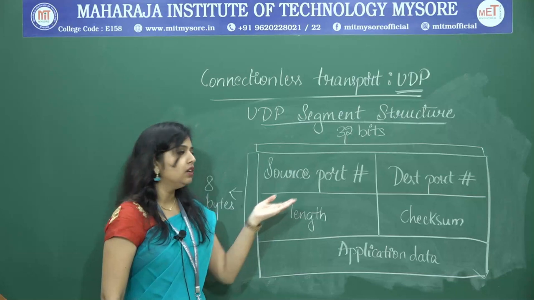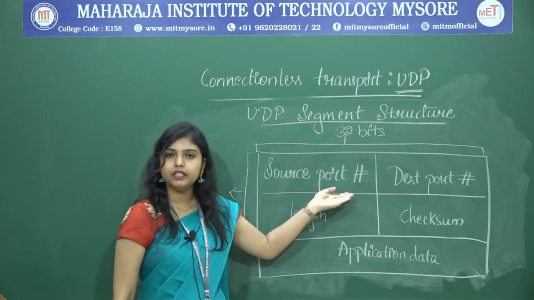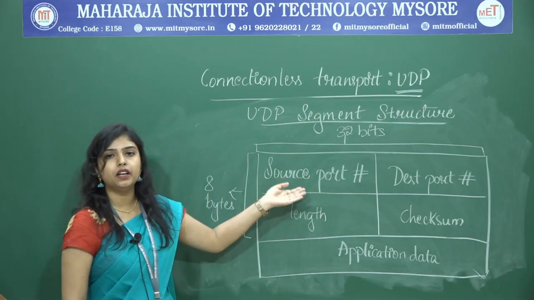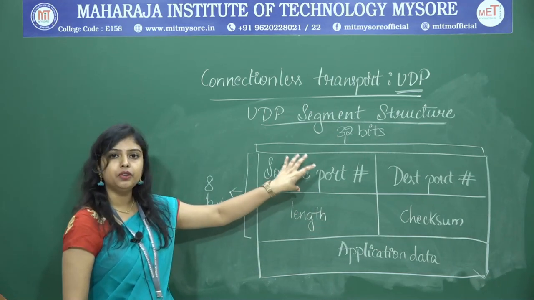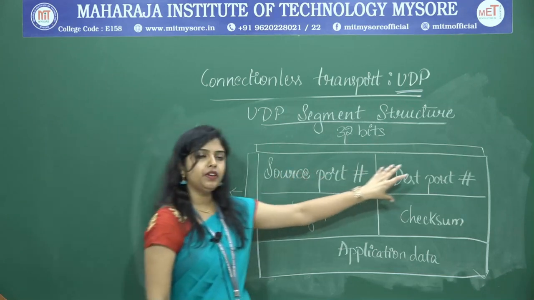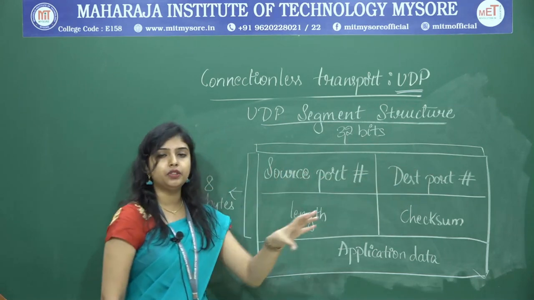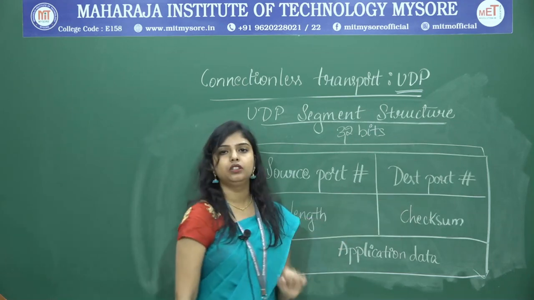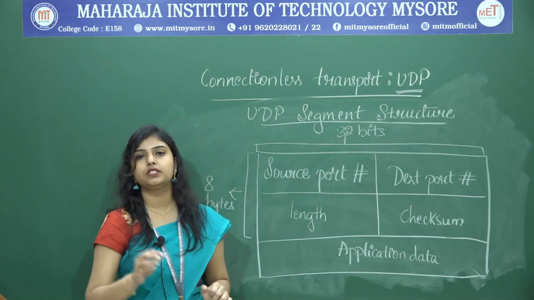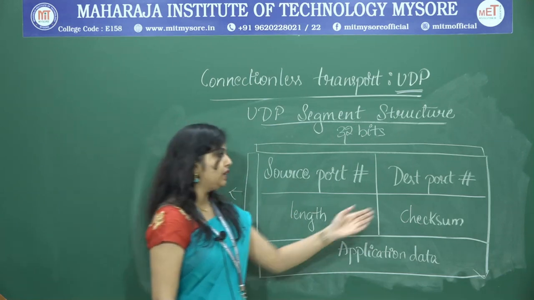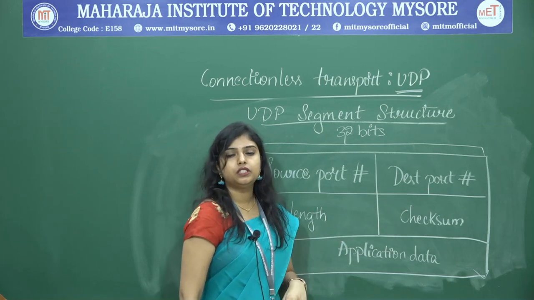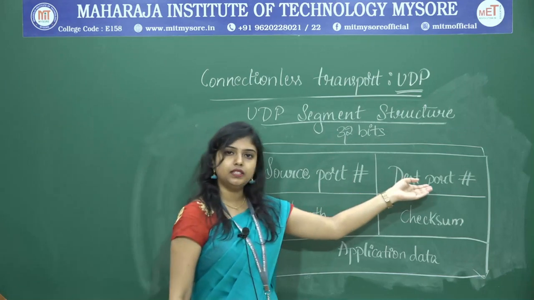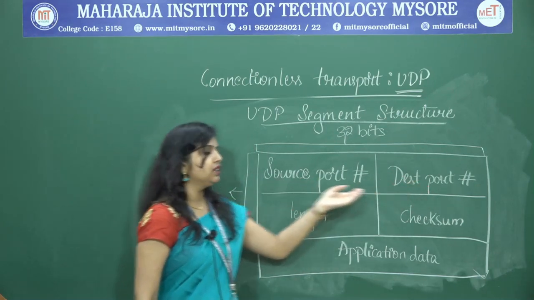As I said earlier, we use port number to identify the application which is running on a host. That means we want to know which is the sender application. To identify that, we use source port number. To identify to whom we have to send, who is the receiver, the recipient application, we use destination port number. So just to identify who is the sender and who is the receiver, we use source port number and destination port number.